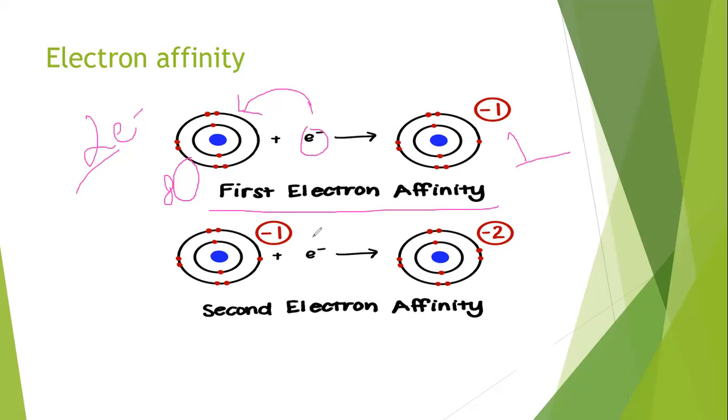The second time, when you add another electron in this oxygen atom to make it minus 2, by taking 2 electrons, the octet of oxygen will complete. This is called the second electron affinity. So energy will release from the oxygen atom twice: first electron affinity when the first electron is added into the oxygen atom, and the second electron affinity when the second electron is added into the atom.